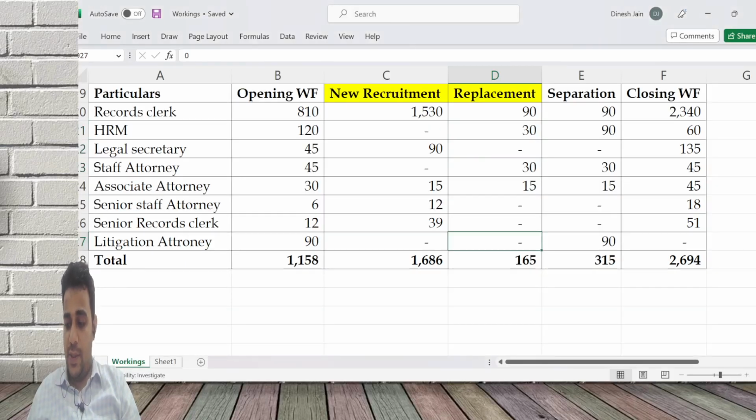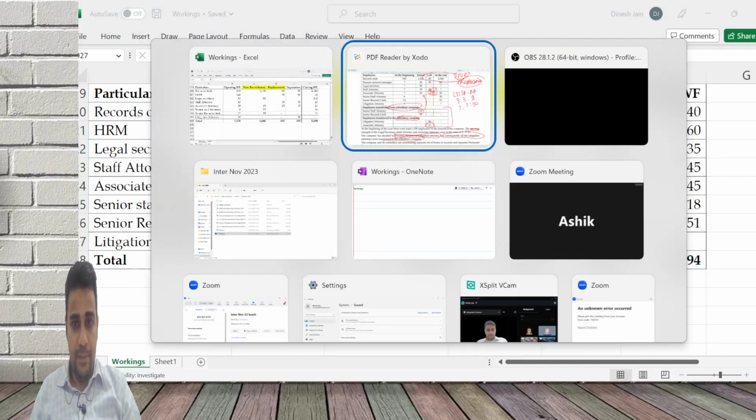Now, I think beyond this, it's very simple. We will start doing the calculation.